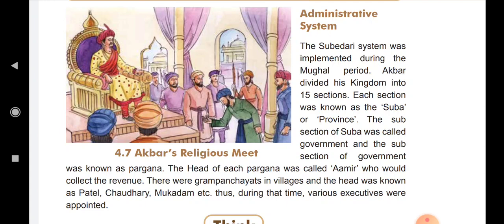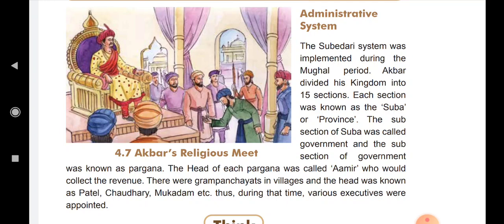The head of each Pargana was called Amir, who would collect the revenue. And who would collect the revenue? Suppose this question is asked in the exam, who collects the revenue? Amir collects the revenue.